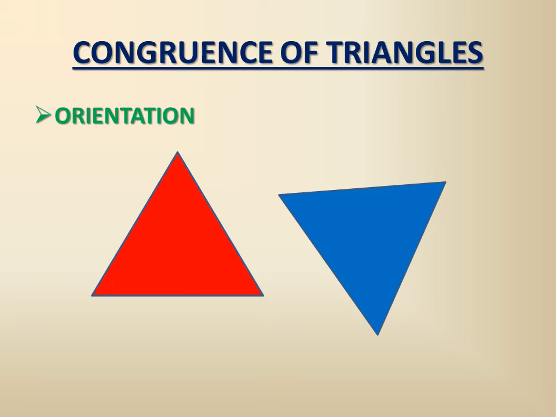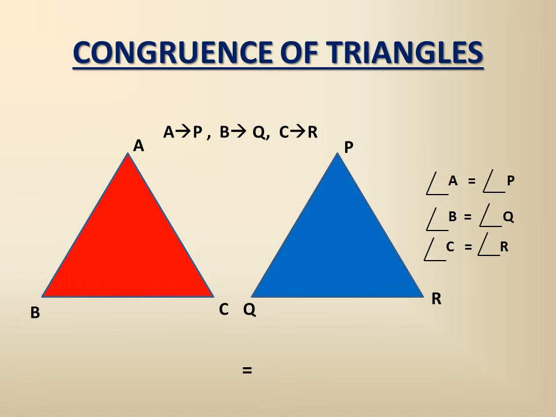Then these two will fully cover each other, like this. You see, even if their orientation differs, if they are congruent, then they will fit one over the other, like this. The red triangle has fully covered the blue triangle.